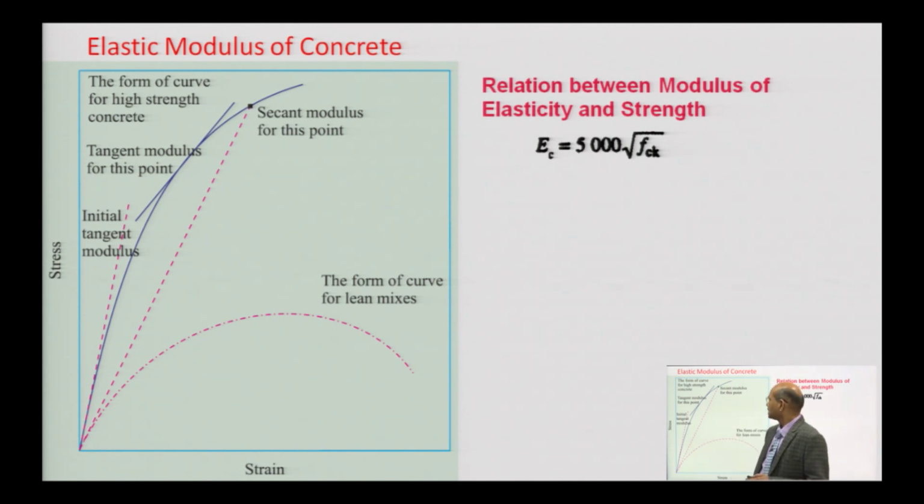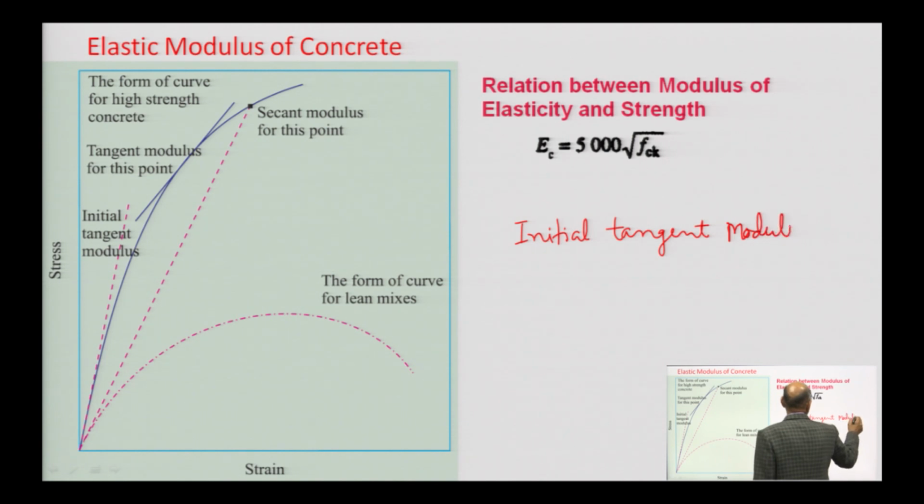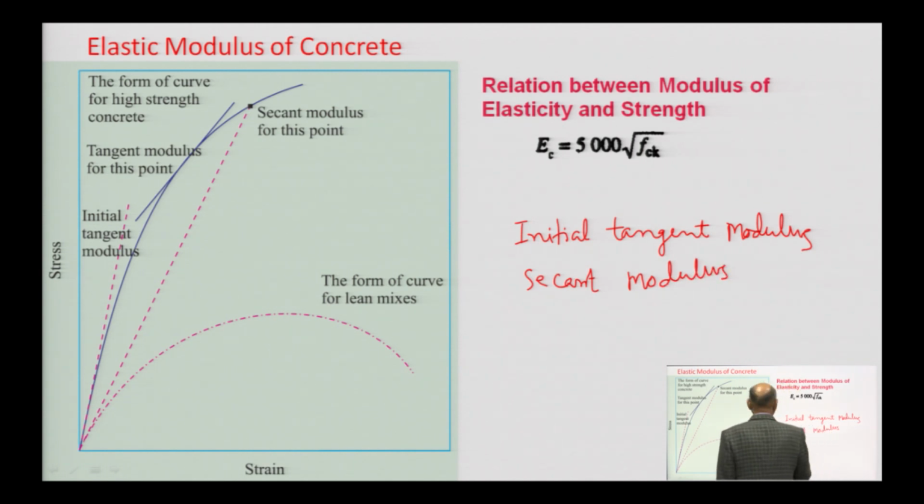So we have 3 types of modulus of elasticity. What are those? The initial tangent modulus, then the secant modulus, and the tangent modulus.